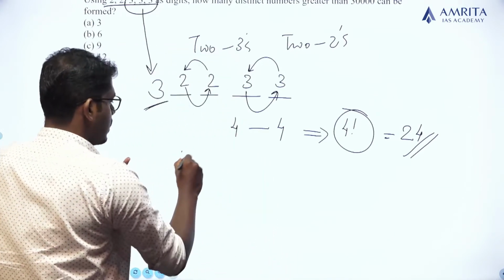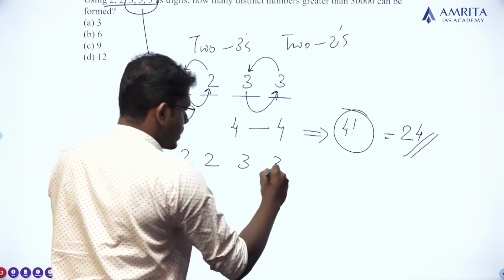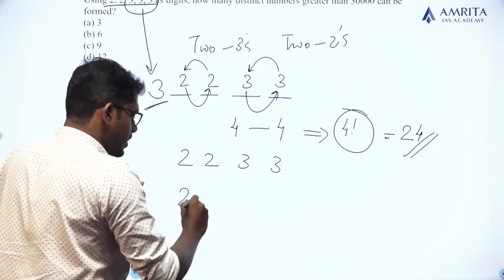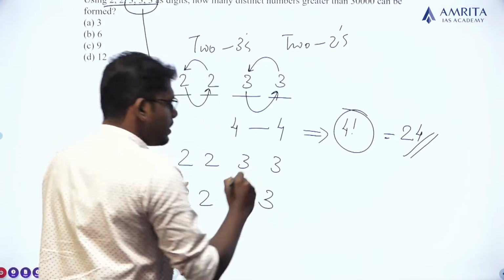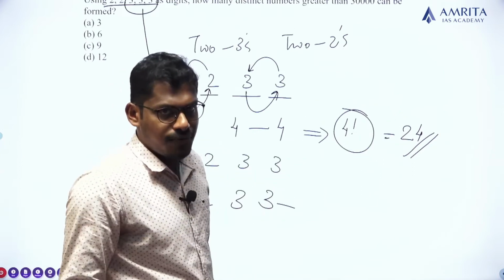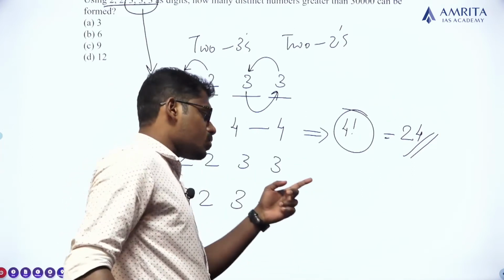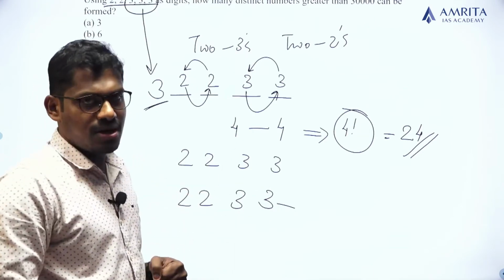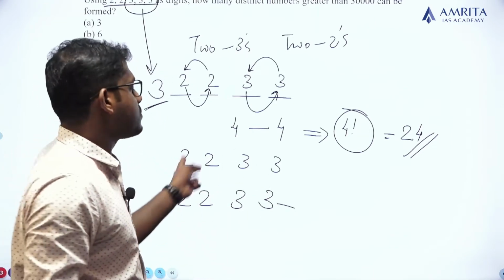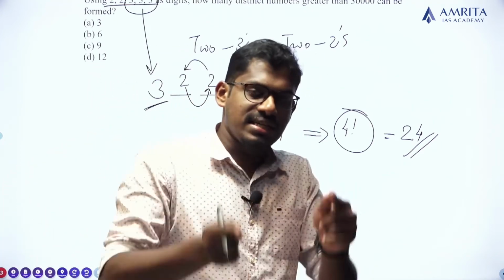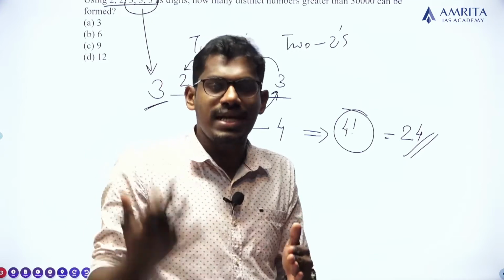In the first case the arrangement was like this, and I have swapped the 2s and 3s in their positions and it becomes the same, but this is also included in this 24. So we have to delete the arrangements obtained by replacing the same elements.